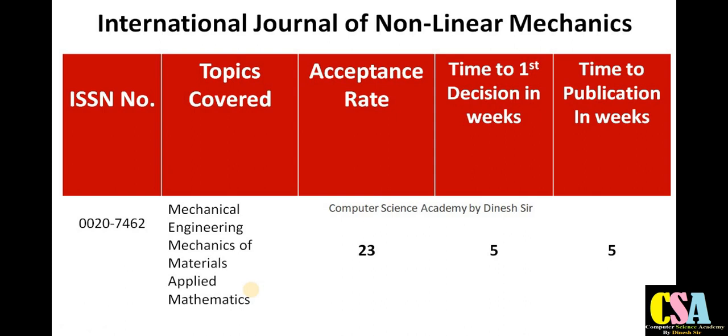This is also a quick publication journal. Most probably your research paper will get published within 10 weeks, or near about 2.5 months, and the acceptance rate is very good, 23%. So the chance of your research paper and manuscript publication is very high. This is also a good journal for publication.